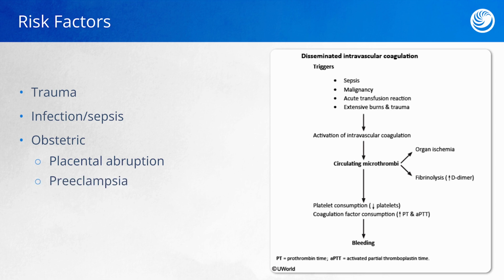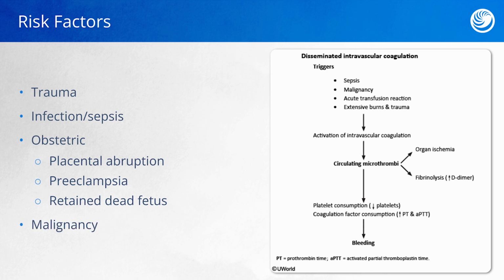In preeclampsia, increased blood pressure is going to put a strain on the vessels. Strained vessels are more prone to damage, and if they are damaged, they're going to need those clotting factors to heal themselves. Finally, if a fetus dies while in utero, the body is going to recognize it as a foreign substance. Just like with toxins or bacteria in sepsis, the body's going to try to get rid of it, and there's going to be clotting factors at the site.